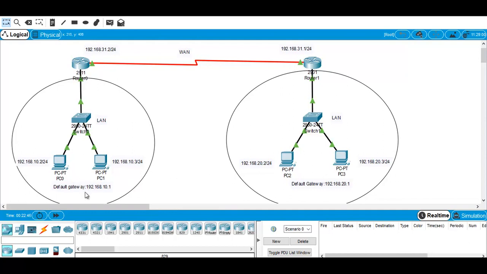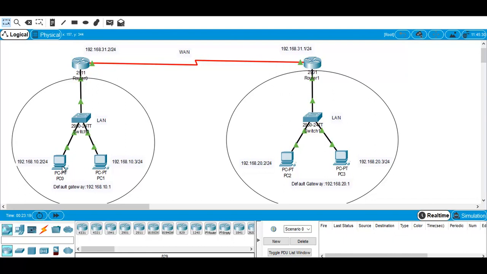So for this PC0, the default gateway is 192.168.10.1, the IP address of the router interface GigabitEthernet 0/0. This interface of the router is the default gateway interface. Same goes for this topology on the right side as well. Now these routers are connecting themselves to a different network in the wide area network connectivity.